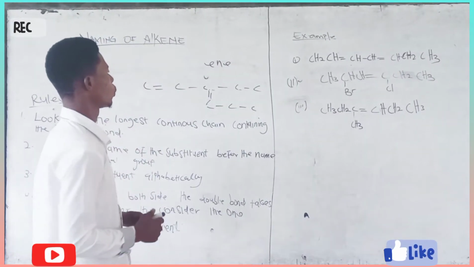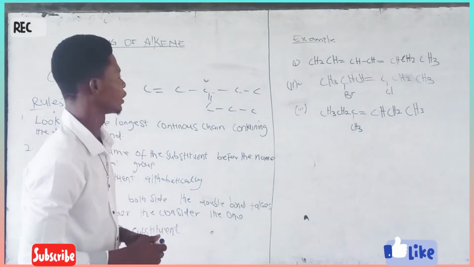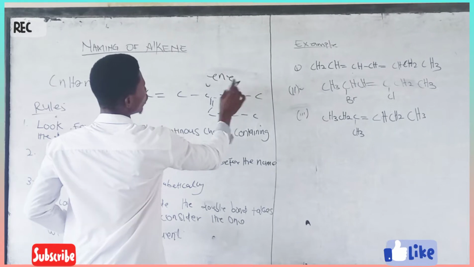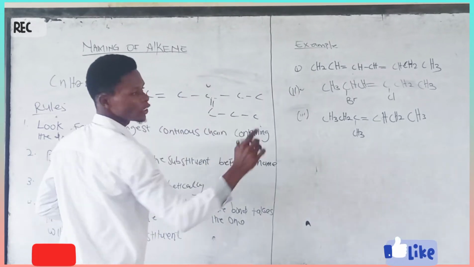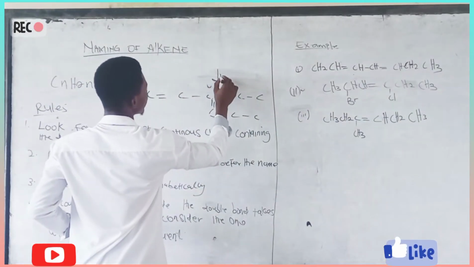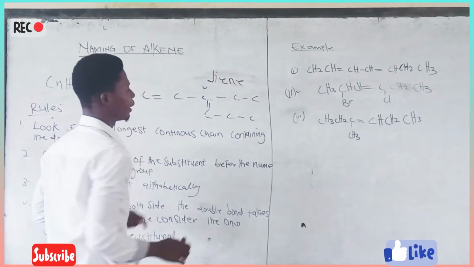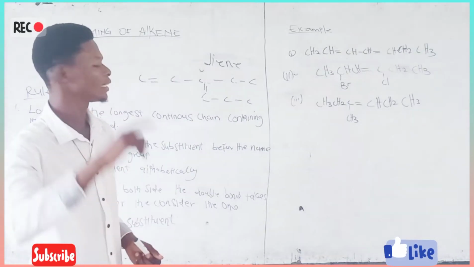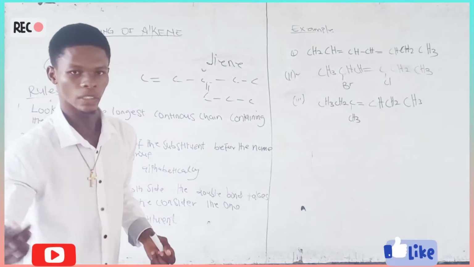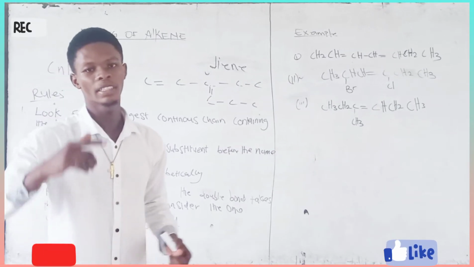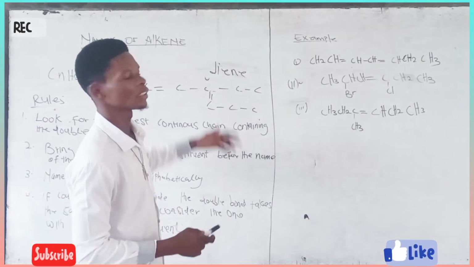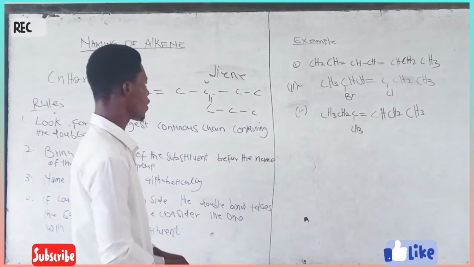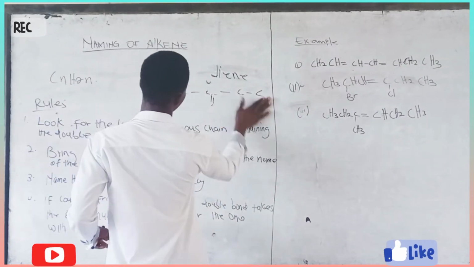Instead of ending with ene, if it is two, end with diene. When it is three, end with triene. When it's one, you can end it in ene. Remember, when it's two, end with diene. That is very important.